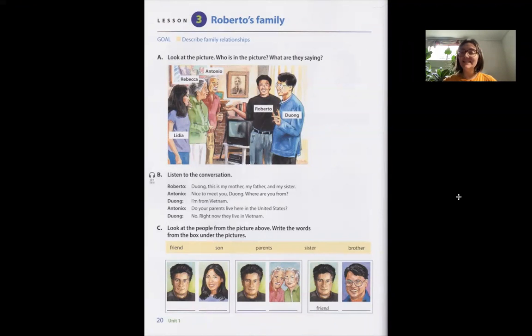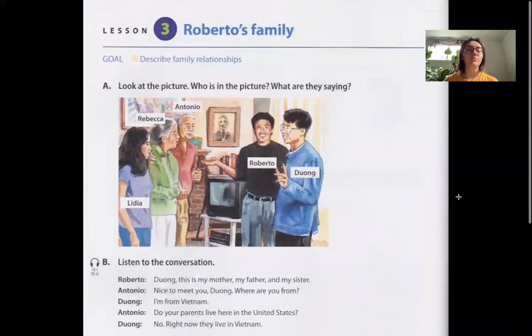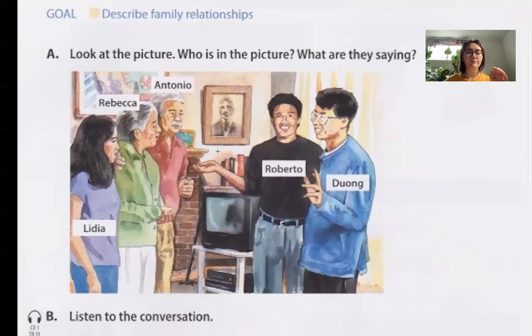Students, today's lesson is we're going to practice talking about family, right? Last lesson we practiced how to describe people, right? Now we're going to practice describing family relationships. We know what family means. Relationships is what you have between people, right? It's how we describe how we know people, how you interact with them.